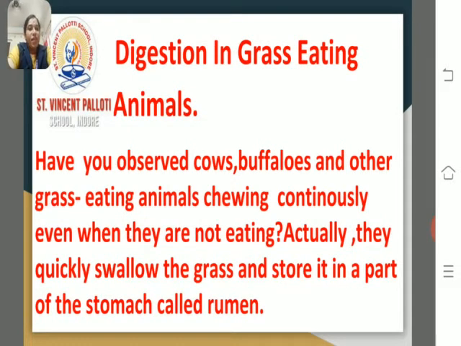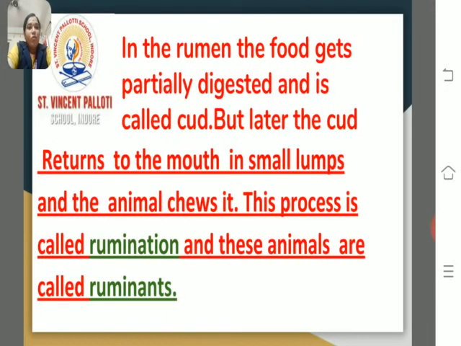Digestion in grass-eating animals. Have you observed cows and buffaloes and other grass-eating animals chewing continuously even when they are not eating? Actually, they quickly swallow the grass and store it in a part of the stomach called the rumen. In the rumen, the food gets partially digested and is called cud. Later, the cud returns to the mouth in the form of small lumps and the animal chews it again. The process is called rumination, and these animals are called ruminants.